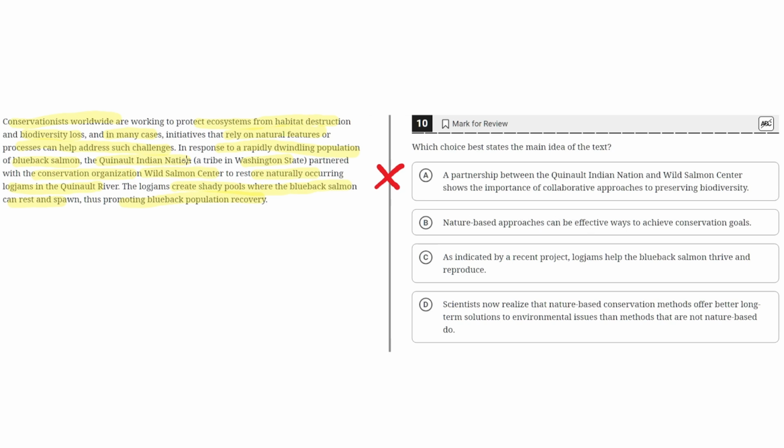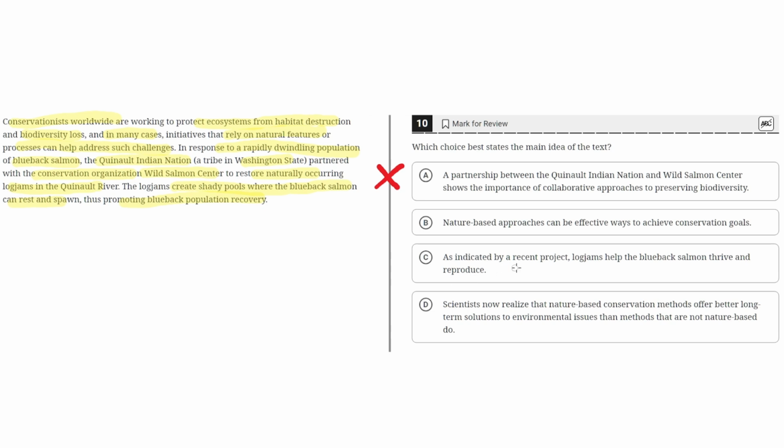And later on, it gives this example of how logjams, which are naturally occurring, were used to help promote the population of blueback salmon. So in this case, we can clearly see that the nature-based approaches can be effective ways to achieve conservation goals. So overall, B seems to be the correct answer.